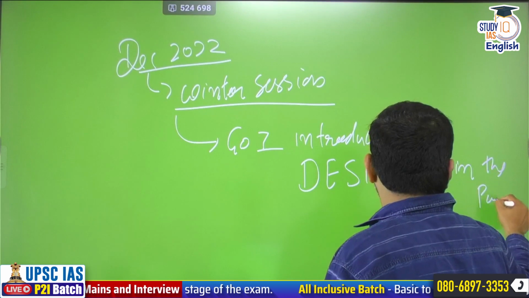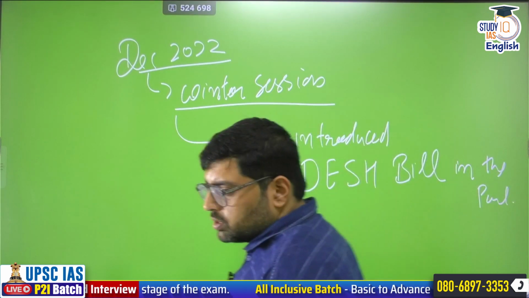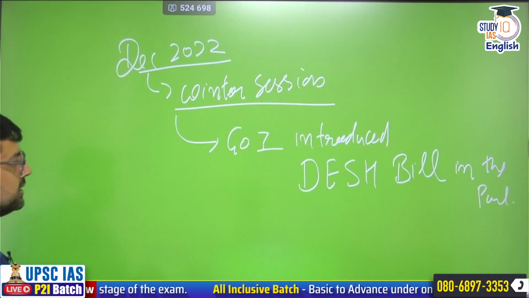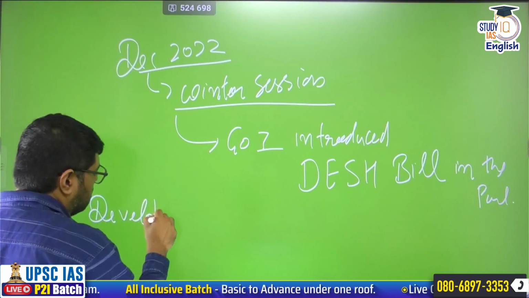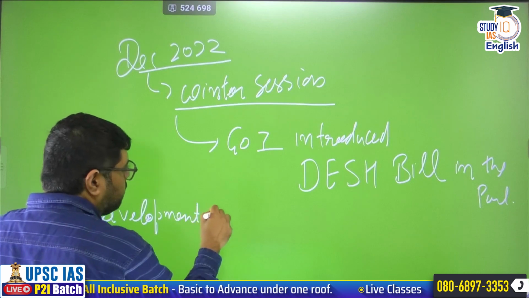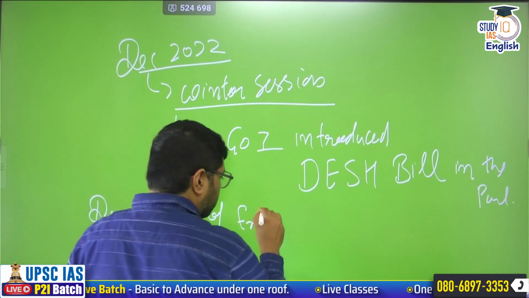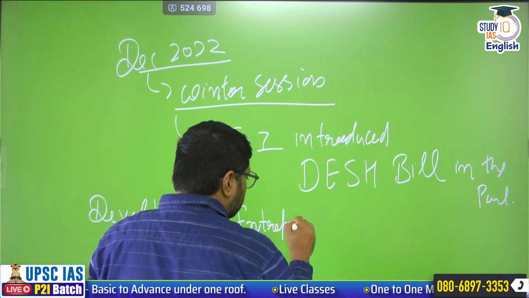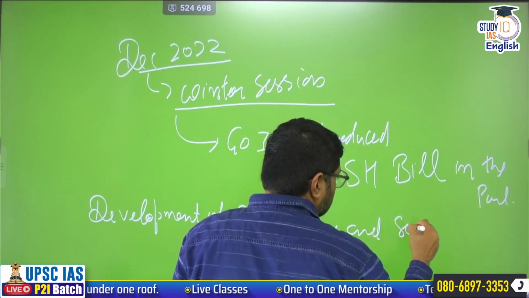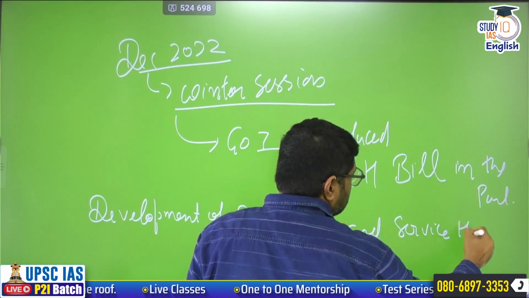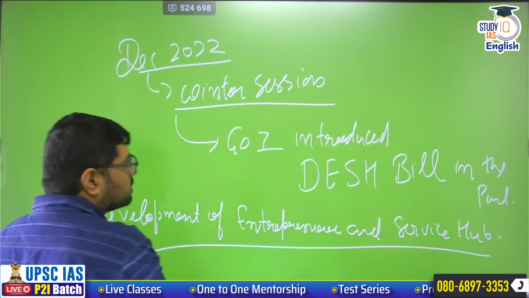Although we are waiting for its further progress, still it is in parliament. Now DESH stands for Development of Enterprise and Service Hub. So this is the current status.